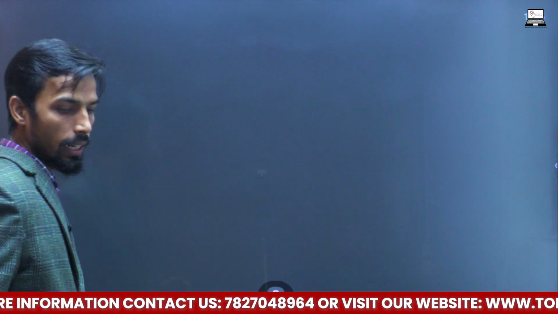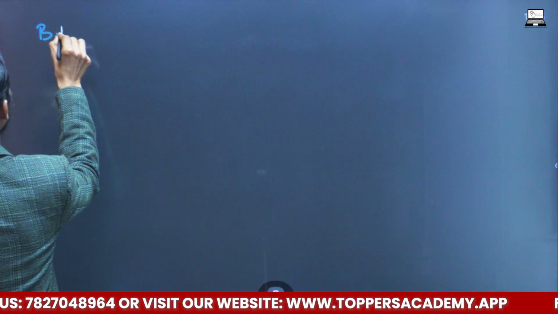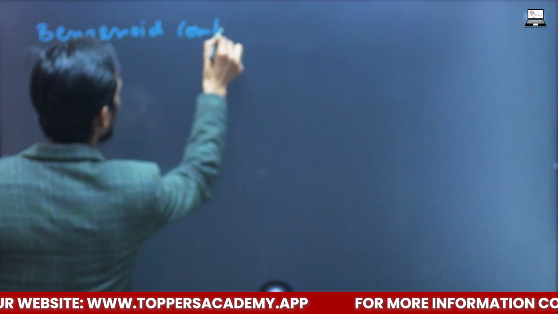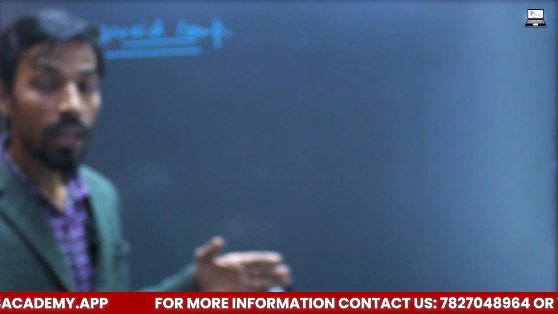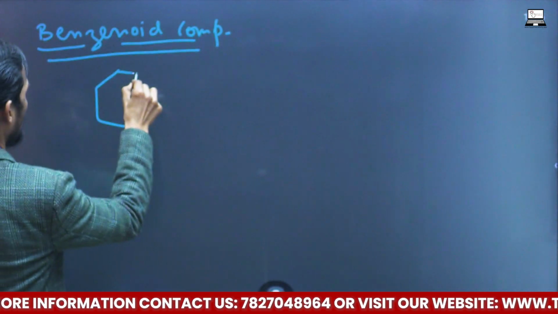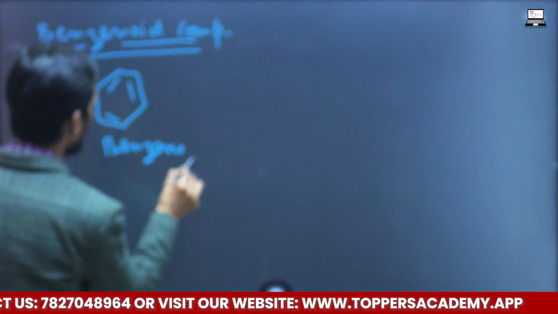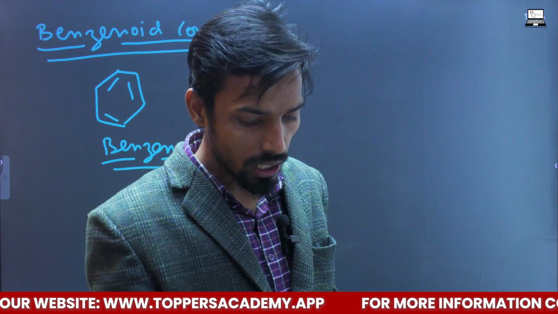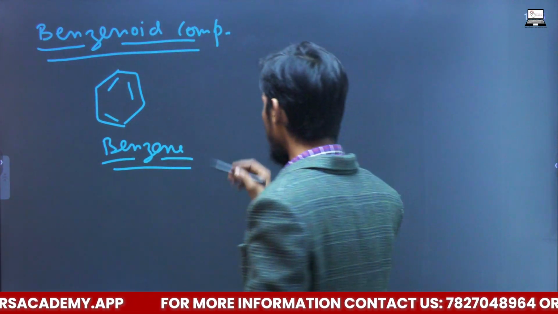So if we see regarding benzoate compound, benzoate compounds are such type of organic compound that possess the benzene ring. This is our benzene ring. If any compound contains a ring like benzene in its cyclic structure, such type of compound are known as benzoate compound. It can be benzene.